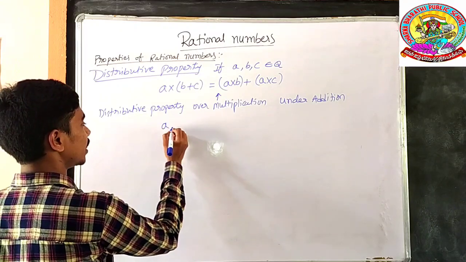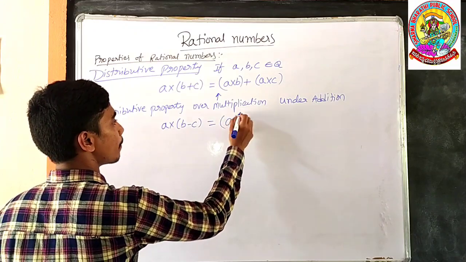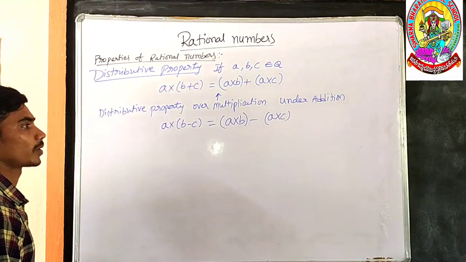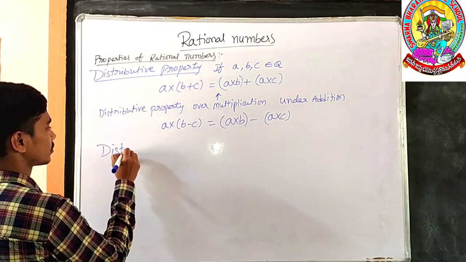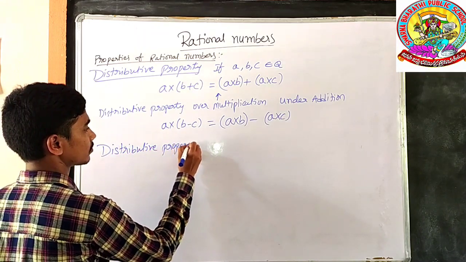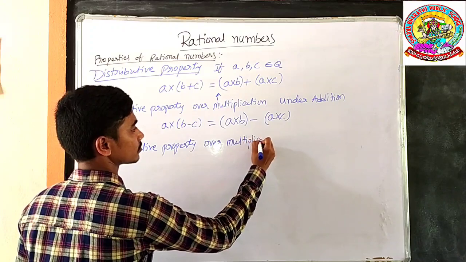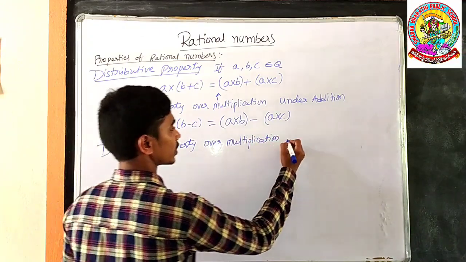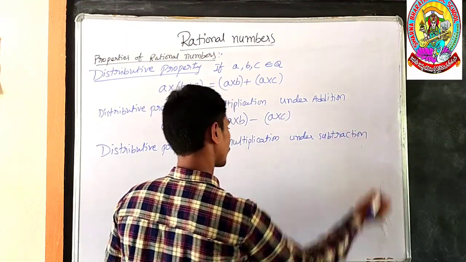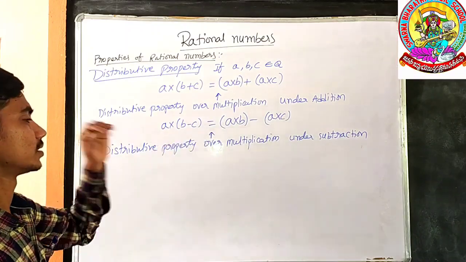Next, A into B minus C is equal to A into B minus A into C. This property is called distributive property of multiplication over subtraction.